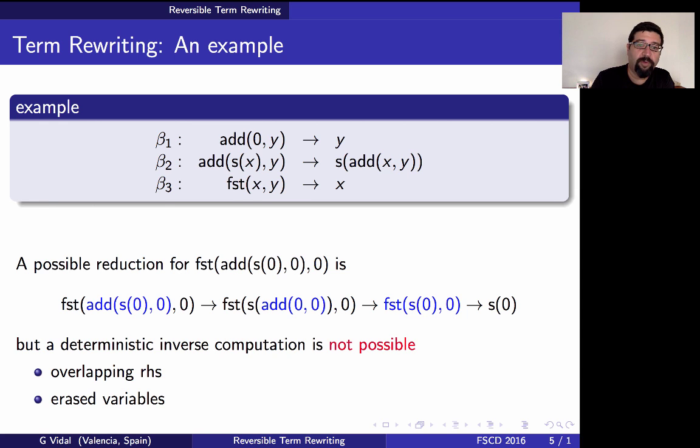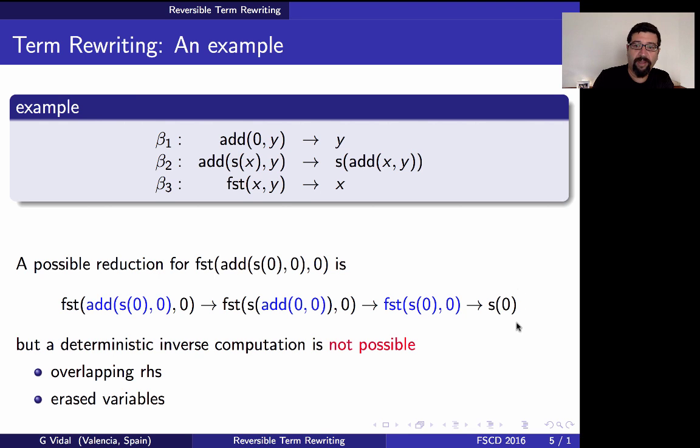If we want to go backwards, that is, start from s of 0 and go backwards to the initial term, this is in principle not possible, at least not in a finite and deterministic way, for several reasons. The first one is that we have overlapping right-hand sides: this variable y and this variable x unify with all the right-hand sides.